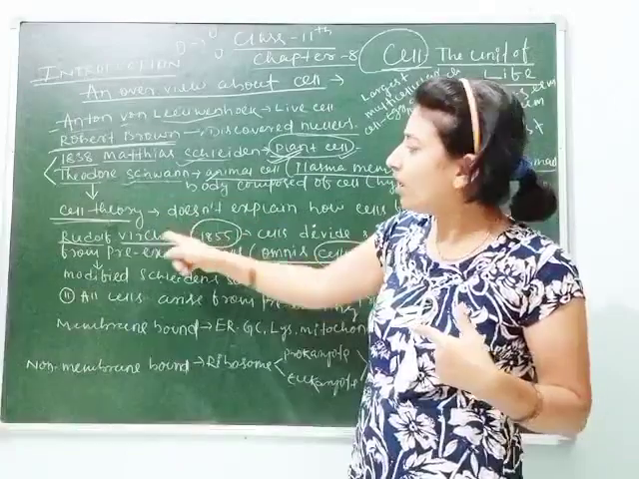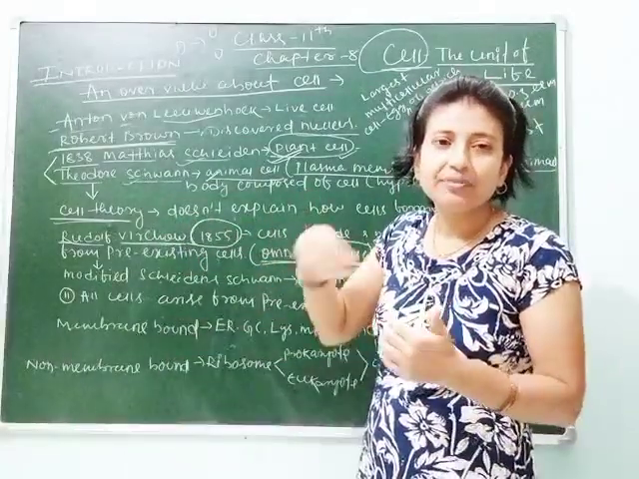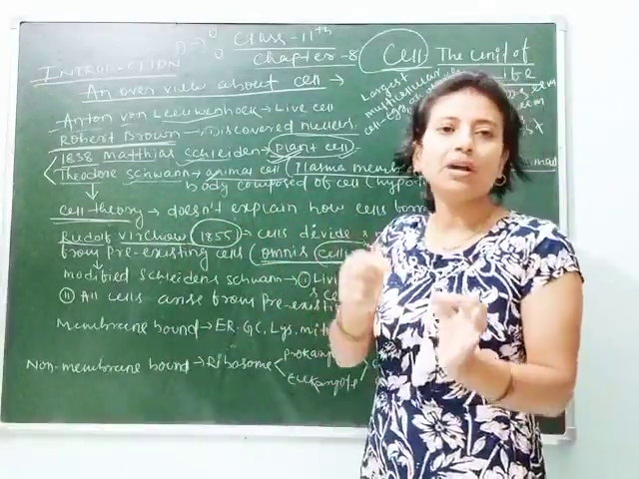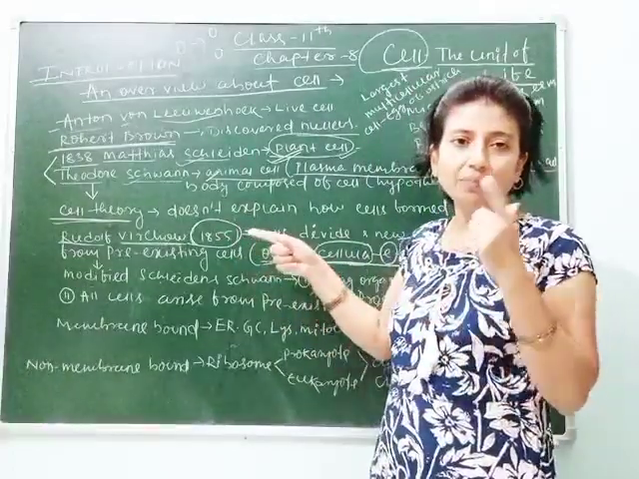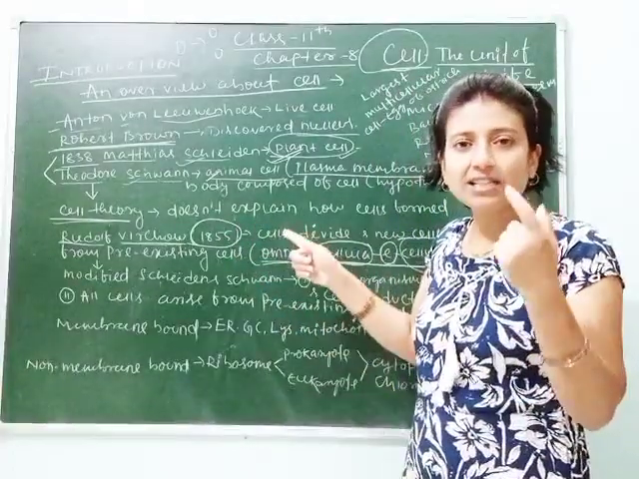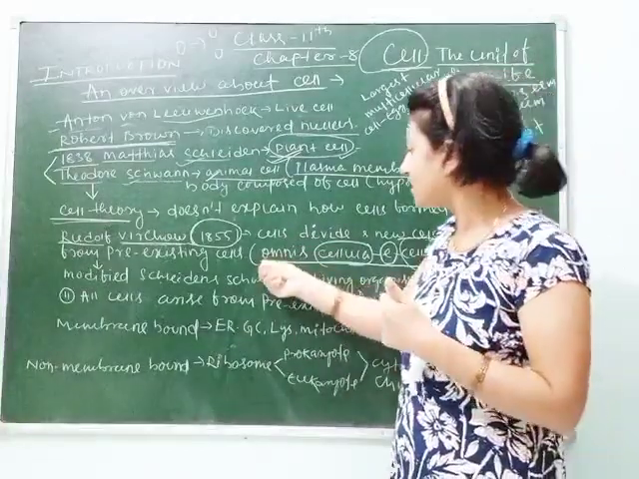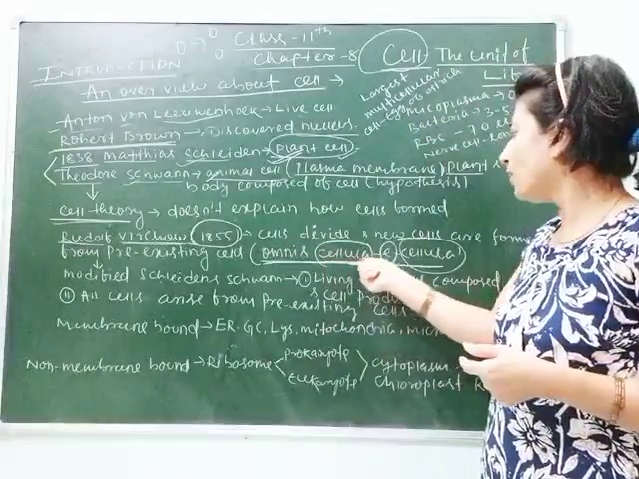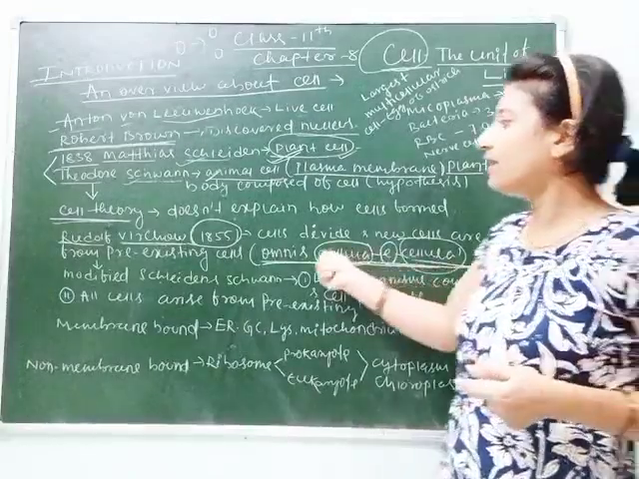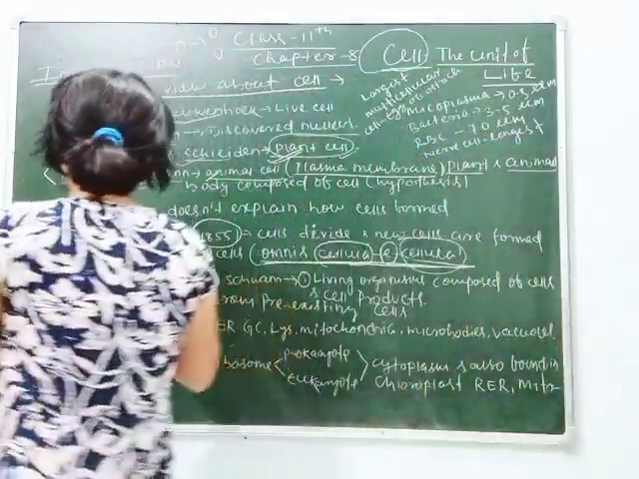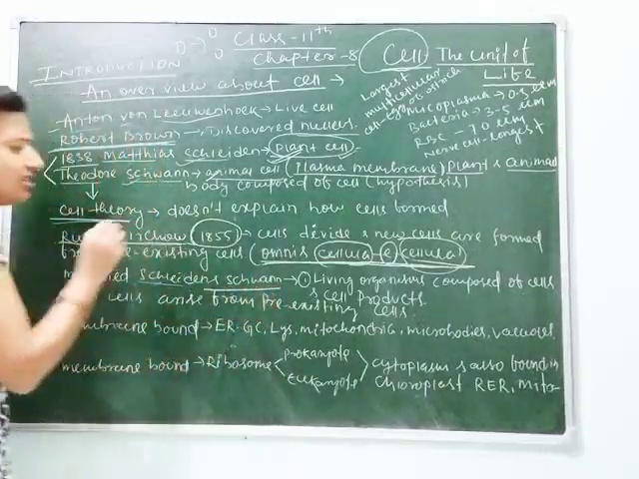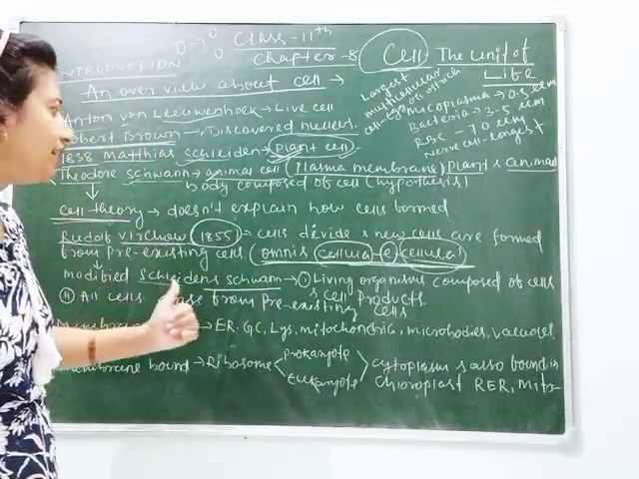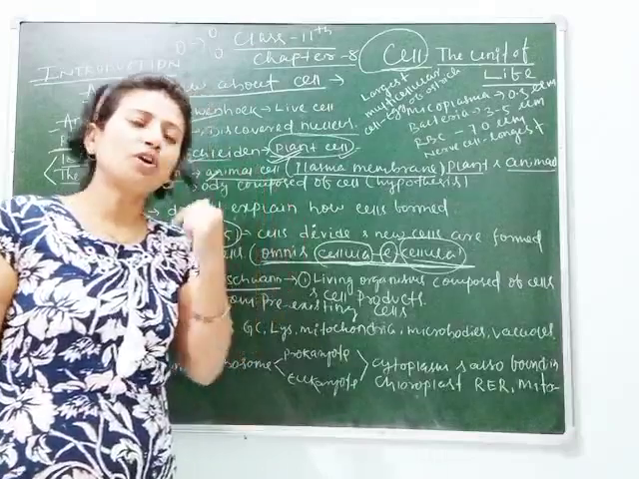Here both the earlier scientists failed to explain how cells are formed. Next, Rudolf Virchow said that new cells are formed from pre-existing cells, and he named the theory and the process omnis cellula e cellula. Clear? And he modified Schleiden and Schwann's hypothesis on cell theory and gave two postulates.